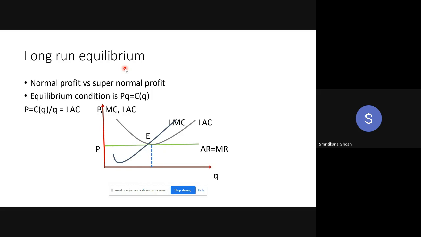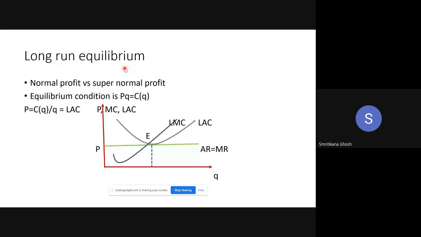So this is how ultimately the situation will arrive, when total revenue is equal to total cost and profit is equal to 0. So you can leave, you can enter, whatever you want to do. But ultimately the market will stabilize. That entry and exit will stop when total revenue is equal to total cost. So the condition for all the existing firms in the long run is total revenue is equal to total cost.